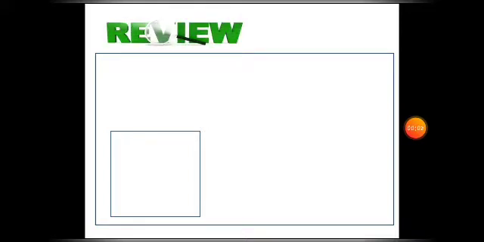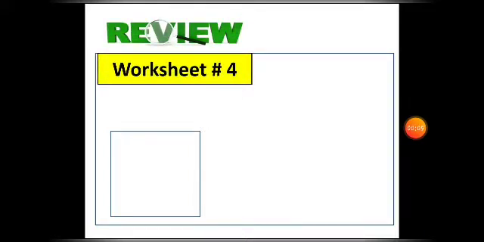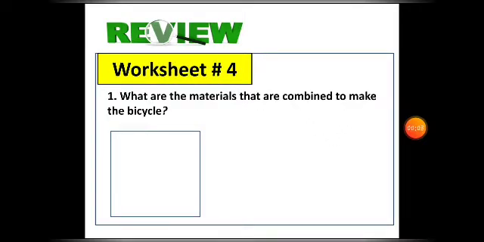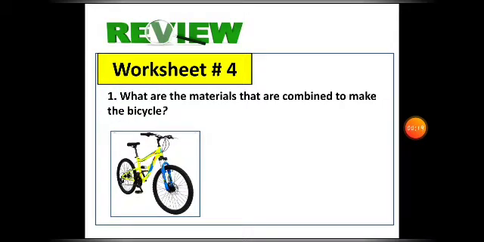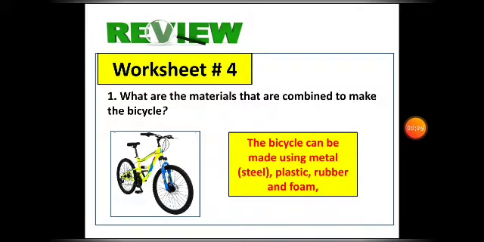Now, let's review worksheet number 4. Here, we will be talking about combined materials. For question number 1, what are the materials that are combined to make the bicycle? What do you think are those? We can say that the bicycle can be made using metal or steel, plastic, rubber, and foam. You may also suggest other materials that you think are used in the bicycle. Okay?